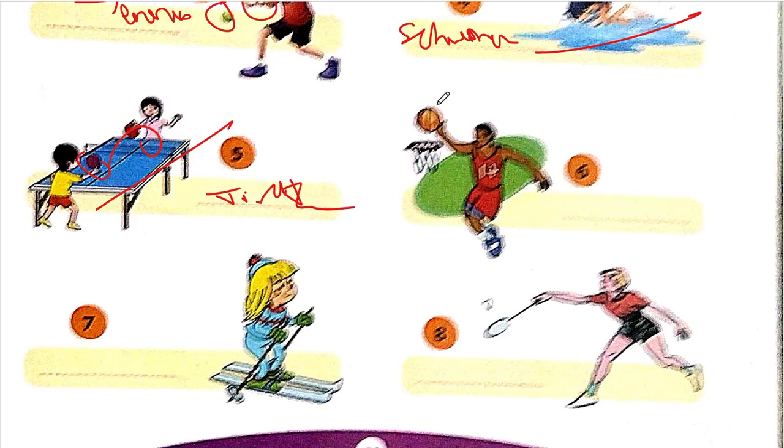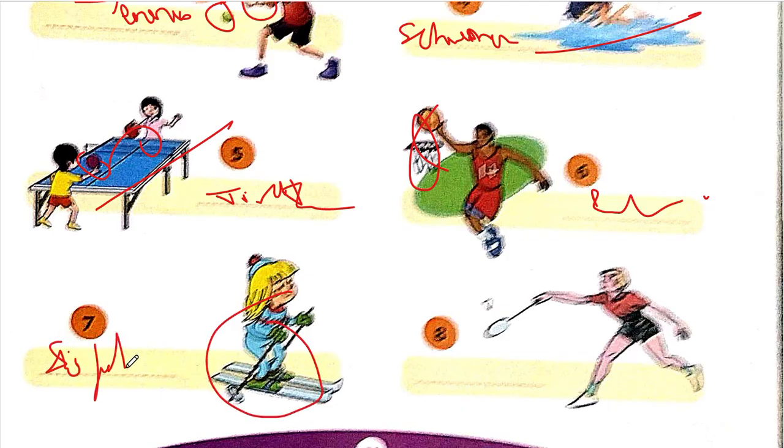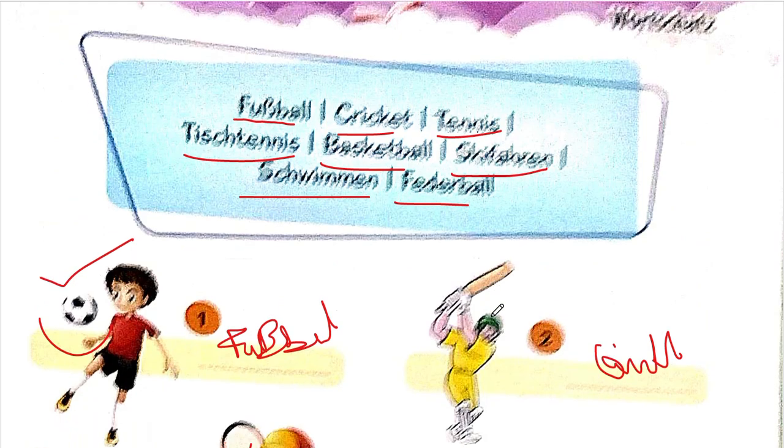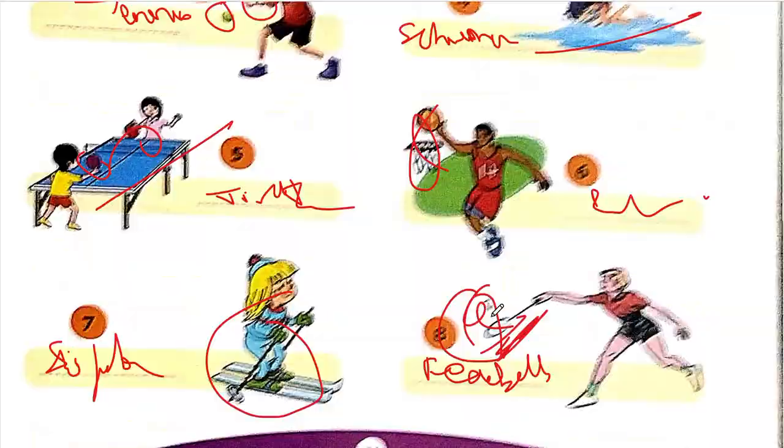So table tennis. Basketball is the same as basketball. So this is skiing. She is skiing. So the answer will be Ski fahren. Next, badminton. She's playing badminton with a shuttlecock and a badminton racket. So the answer should be Federball spielen. So yeah, simply that is all we had to do.